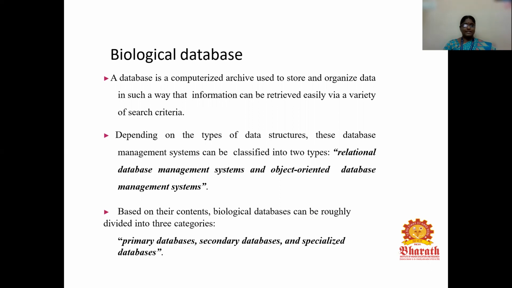Based on their contents, biological databases can be roughly divided into three categories. First one is primary databases, secondary databases, and then specialized databases.